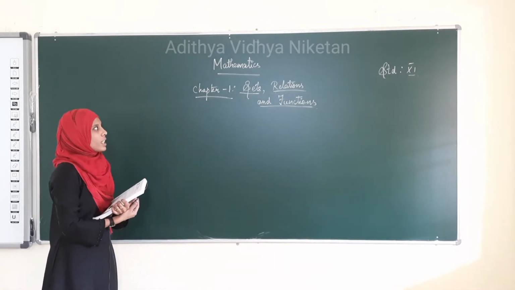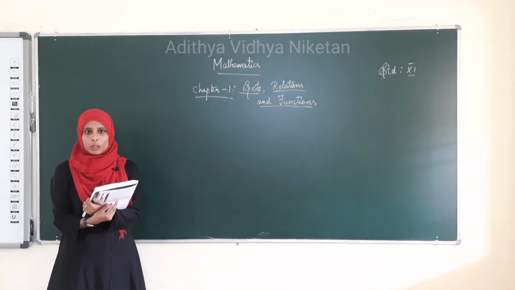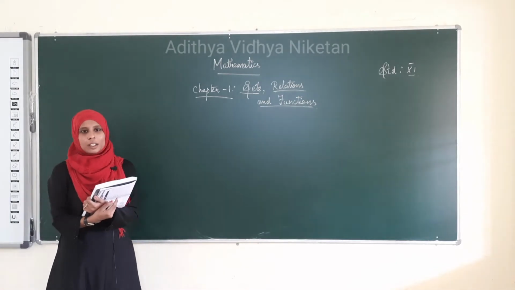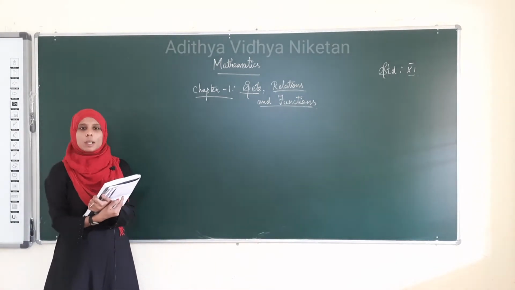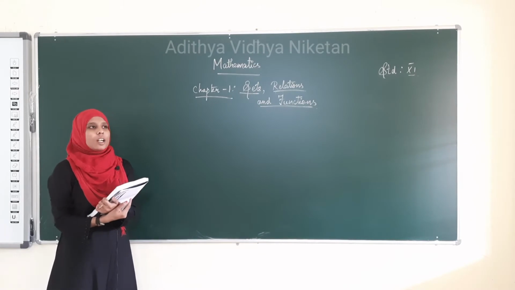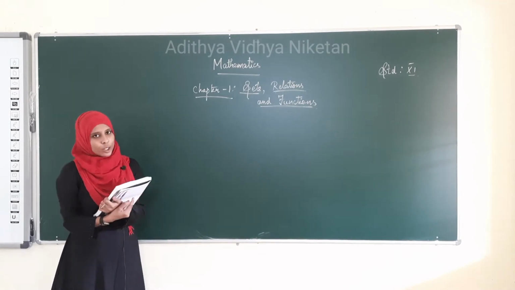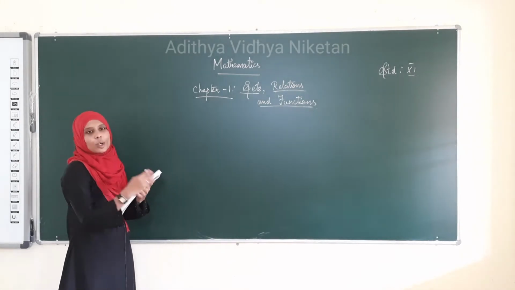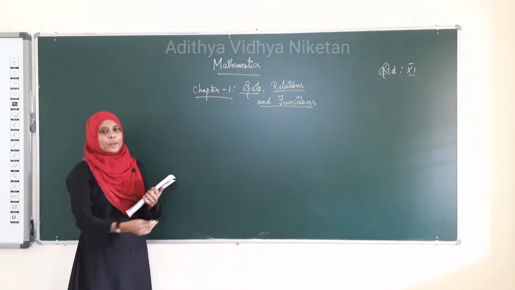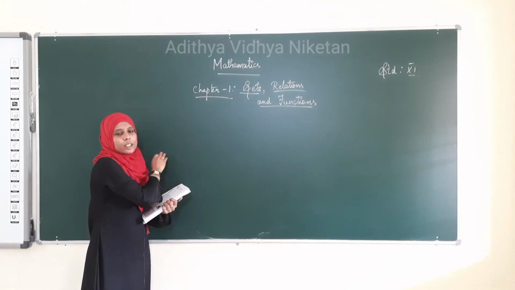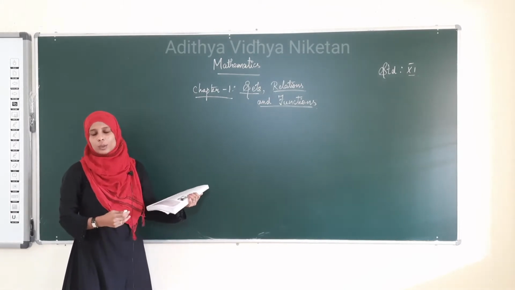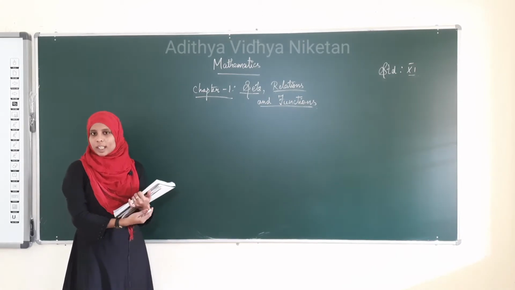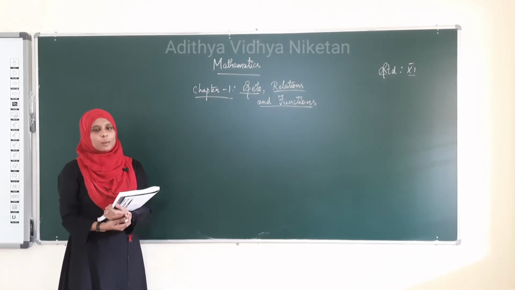So in 11th standard you have 2 volumes for maths. Okay, don't panic about the maths, it will be very easy when we understand it carefully. The things that you are going to learn in the 12th standard will be the advanced part of the things that you are going to learn in the 11th standard. So this is the basic for the 12th standard. So you have to learn this also carefully. It will be very easy when you understand it.